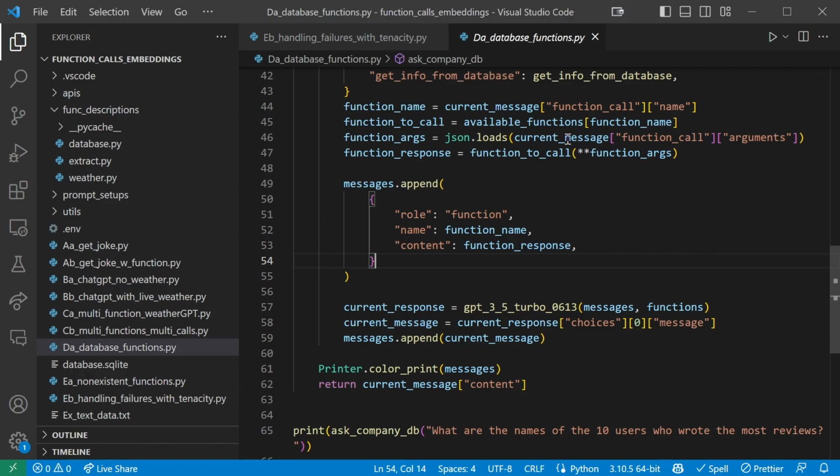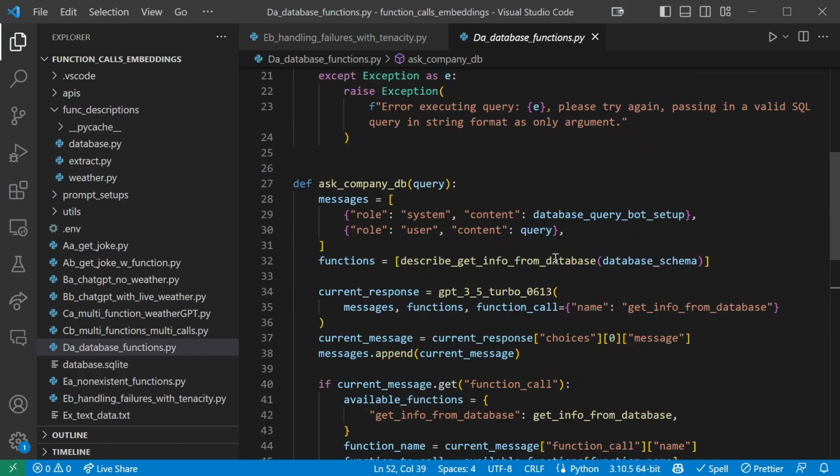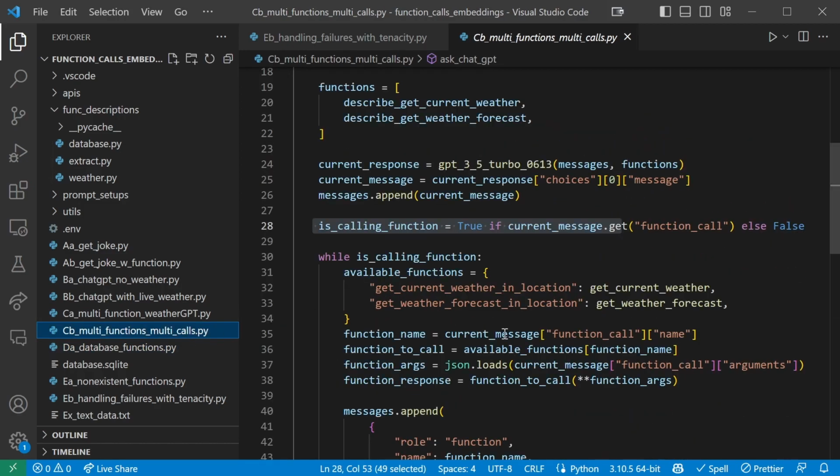That's basically the same as sending it as a failed function response, but ChatGPT will tend to listen very well to what it thinks is the end user's instructions, so this might be particularly effective as well. So you can just send errors back to ChatGPT and just have it call functions again, as long as you use this structure where you give it the opportunity to make multiple function calls in a row.